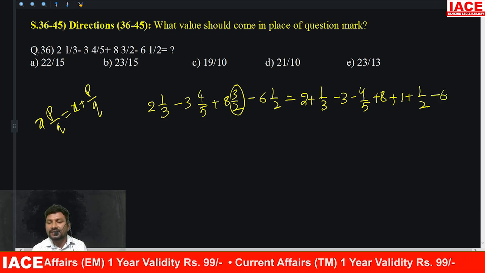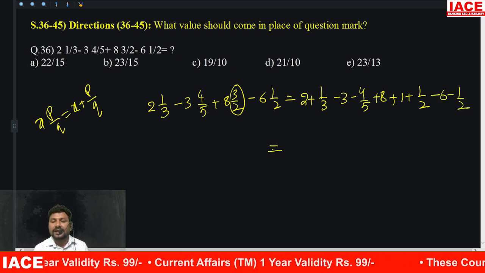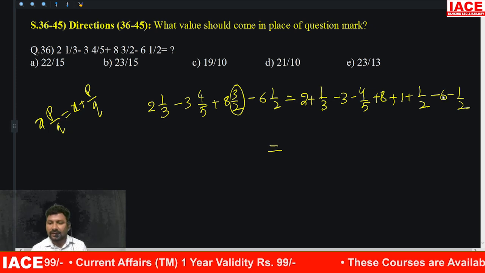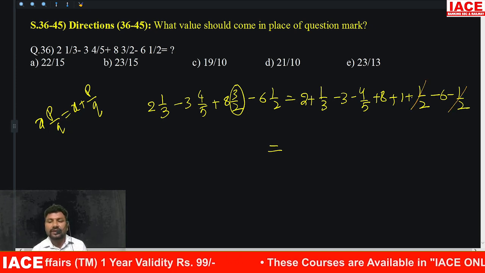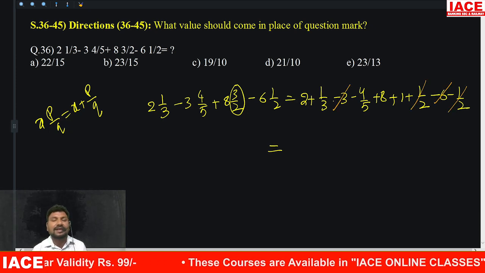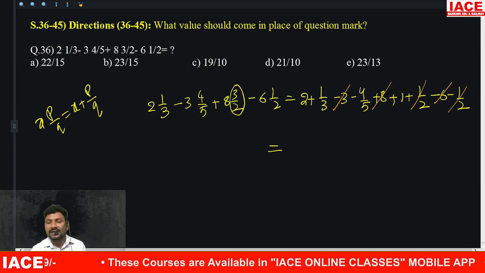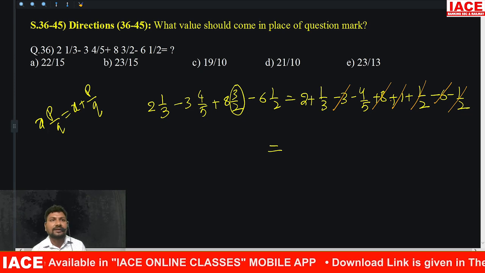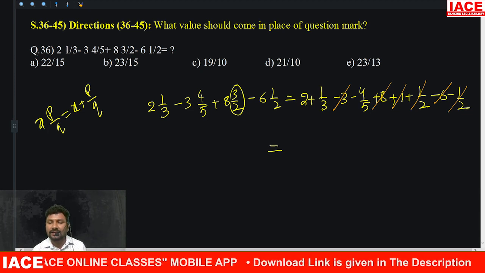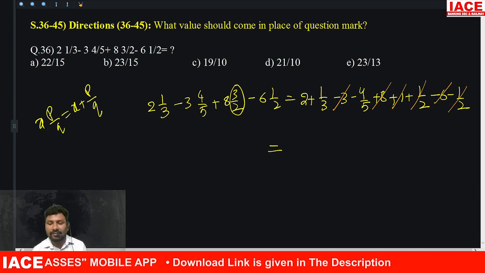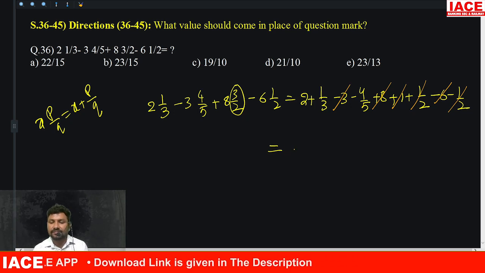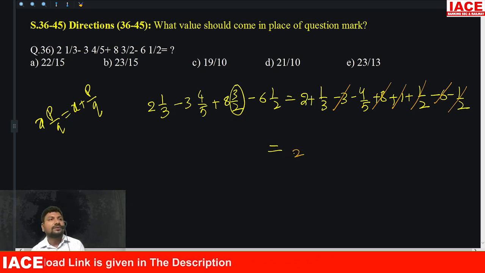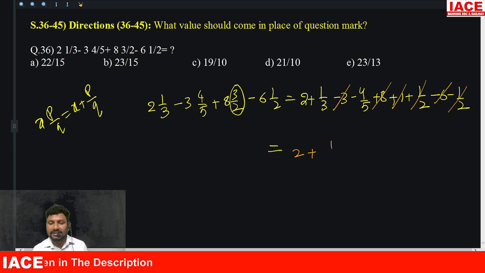Next minus 6 and minus 1 by 2. Cancel the negative values. Here minus 1 by 2 plus 1 by 2 cancel. Minus 6 minus 3 is equal to minus 9. Plus 8 plus 1 is plus 9. Plus 9 minus 9 both are cancelled. Remaining numbers you can add. What are the remaining numbers? Only the 2. 2 plus 1 by 3 minus 4 by 5.